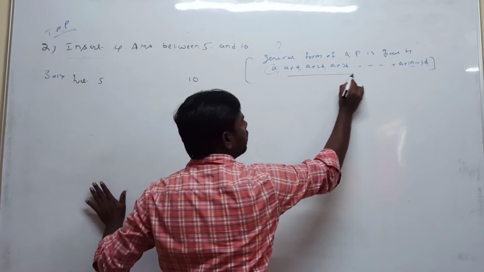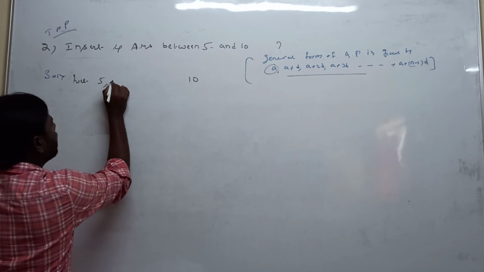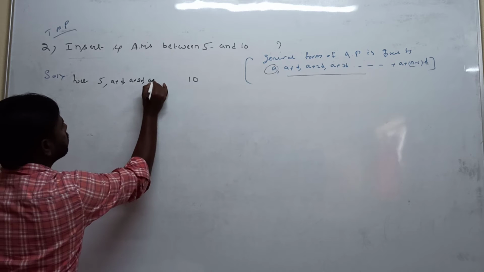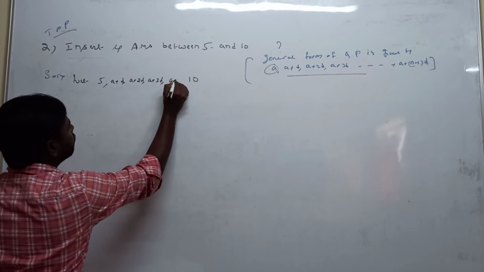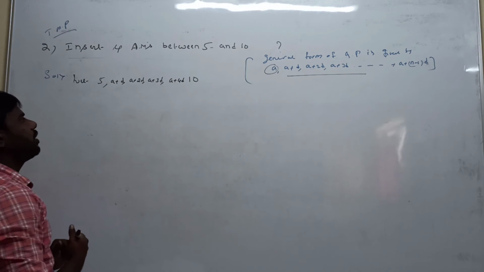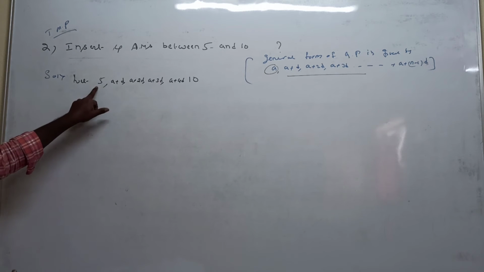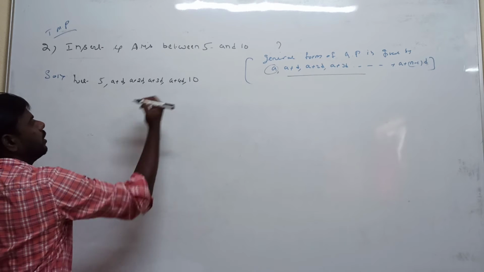We insert 4 terms, that means a plus d, a plus 2d, a plus 3d, a plus 4d, inserted in between 5 and 10. Four elements are inserted in between 5 and 10.